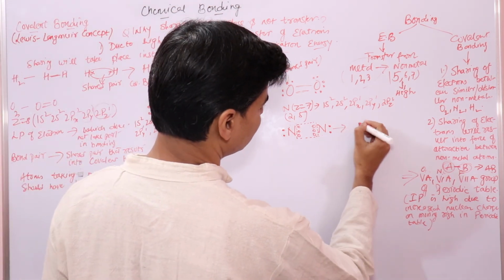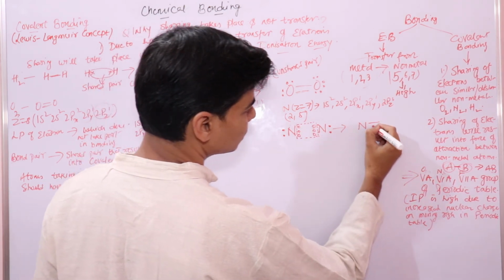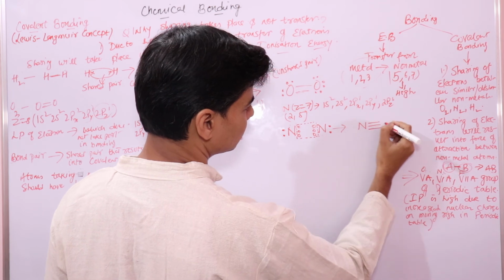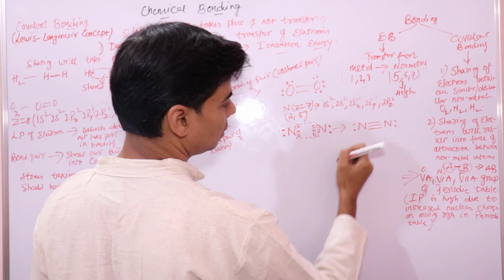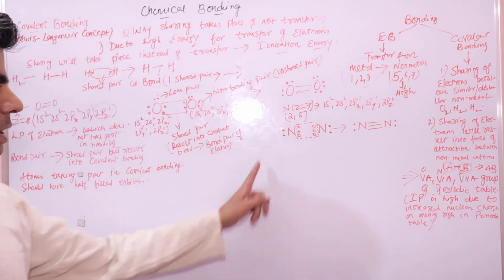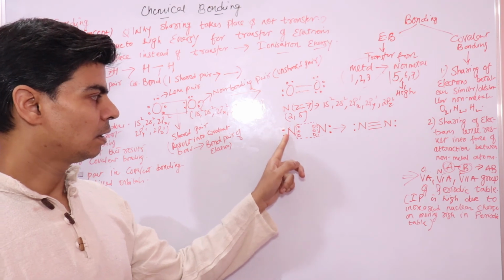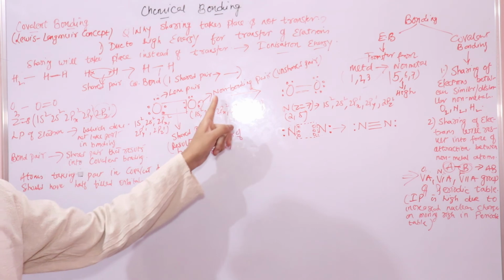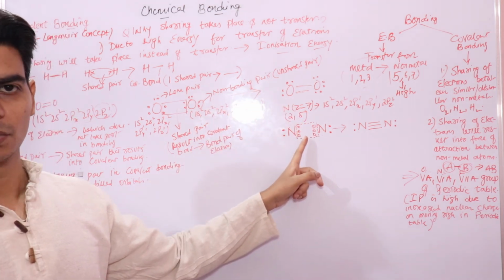So we will draw it like this. One shared pair represents 1 dash, another shared pair another dash, right, like this. These are lone pairs of electrons. These electrons have not taken part in bonding, so these are unshared electrons, or what we call non-bonding electrons. And these are shared pairs of electrons, which we call bond pairs of electrons, right?